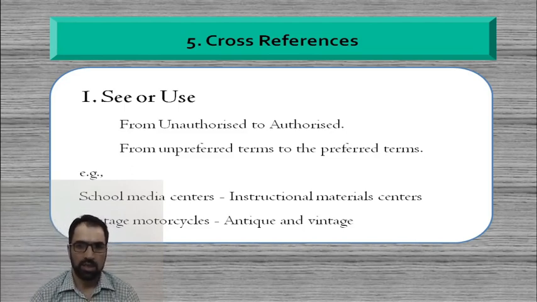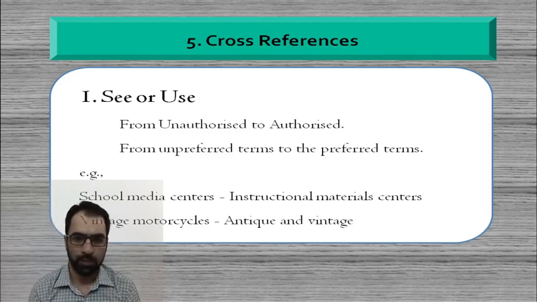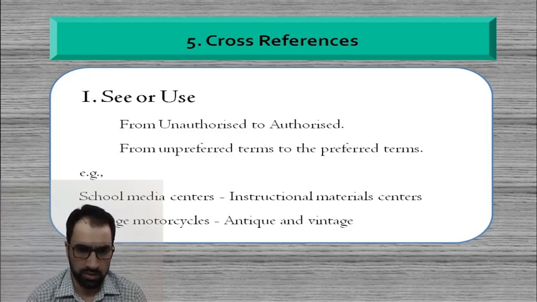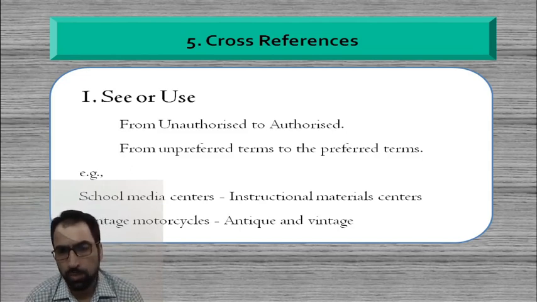In case of the See or use reference, my dear students, you have to remember that it is from an unauthorized heading to an authorized heading. What does that mean? You can see it as a non-preferred term to the preferred term.